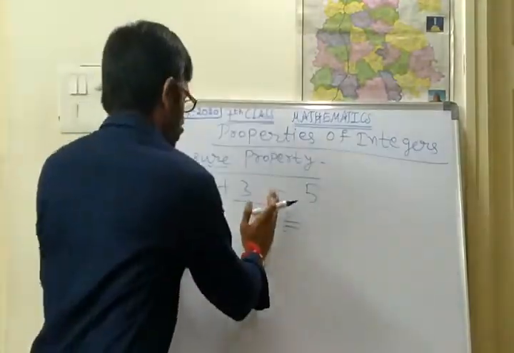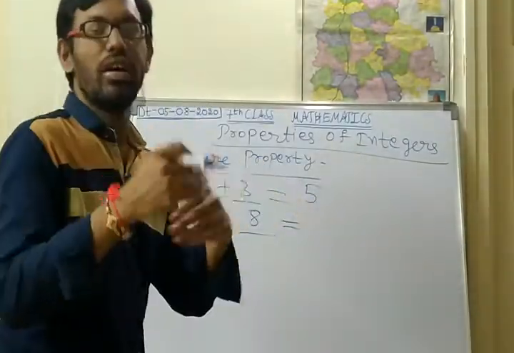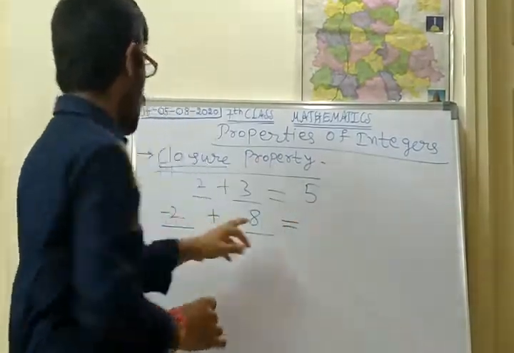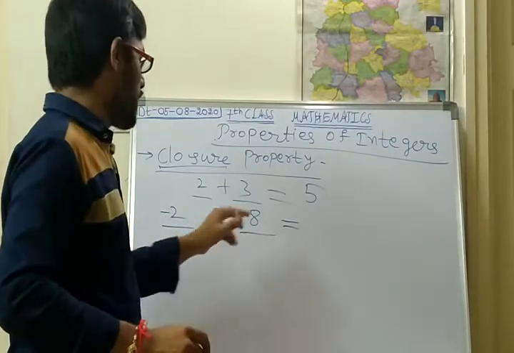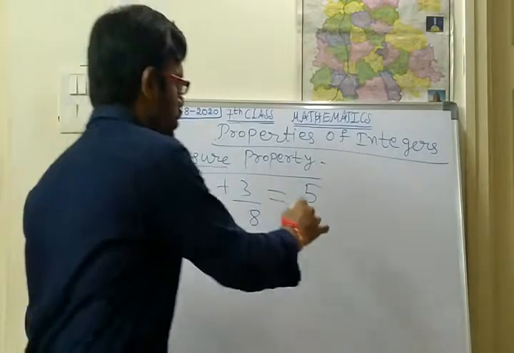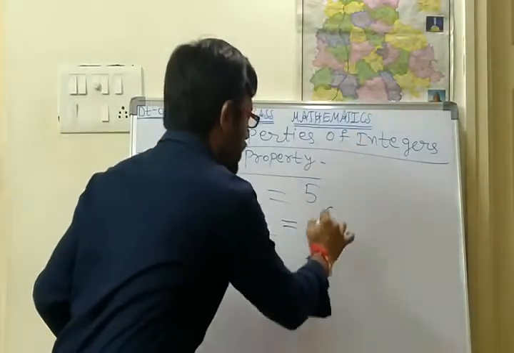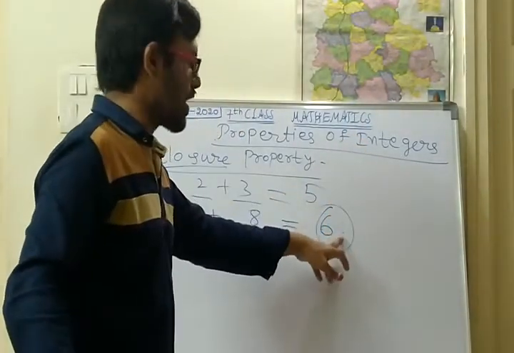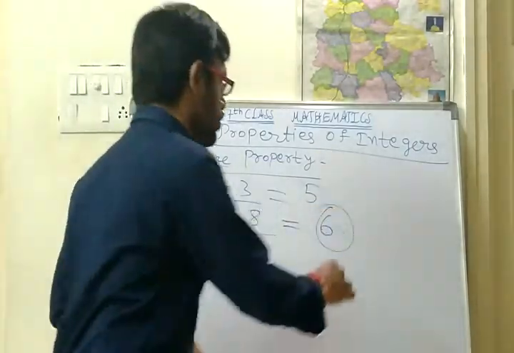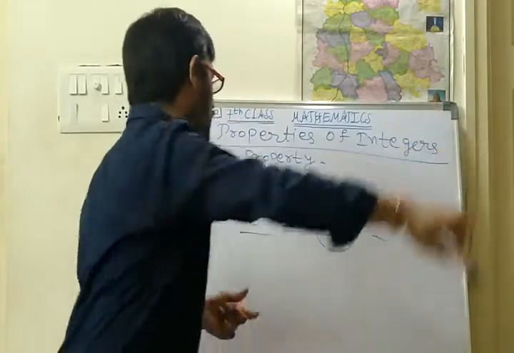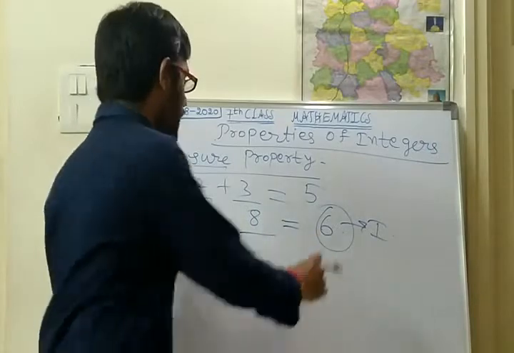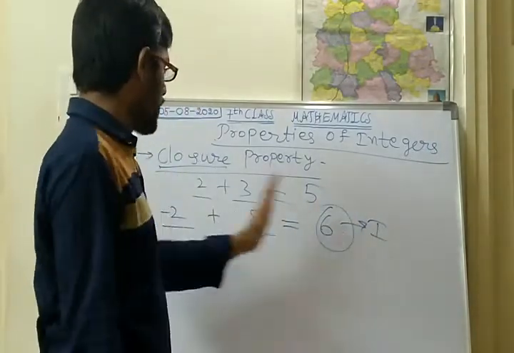So the result is also giving a closed statement. What is -2 plus 8? That is 8 minus 2, which is 6. 6 is a natural number, a whole number, and also an integer. So it is a closed statement, which means the result has been closed.